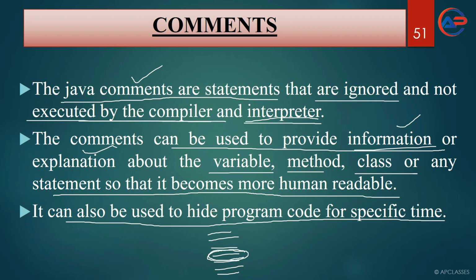Now how can it be deactivated? Put a single line comment in front of it. When you put a single line comment in front of it, these 3 lines can be executed by the compiler, but this line will remain hidden from all the users, or you can say this line will not get executed.